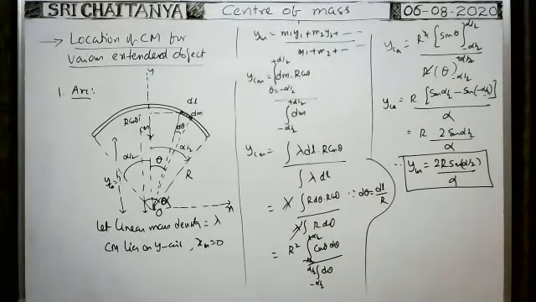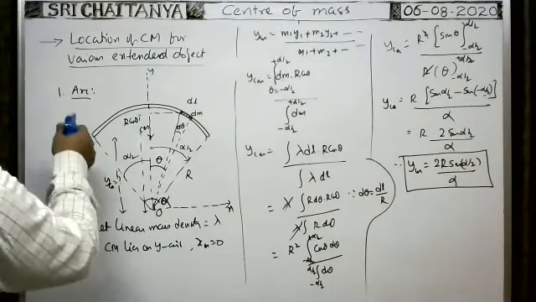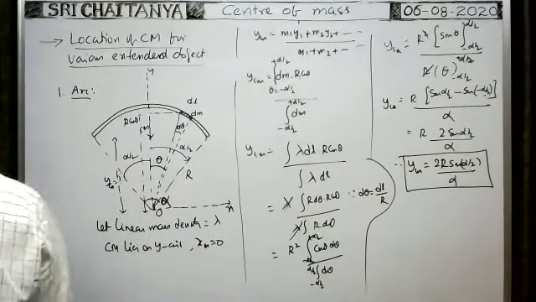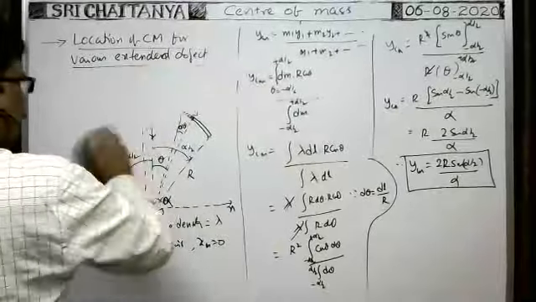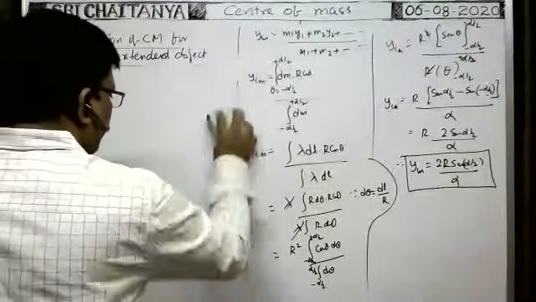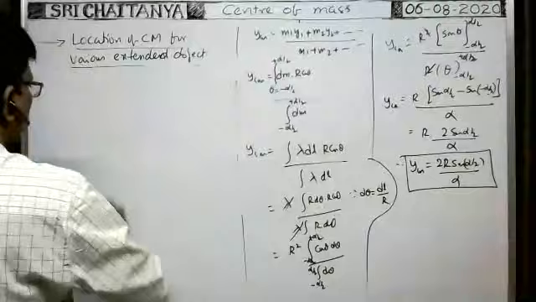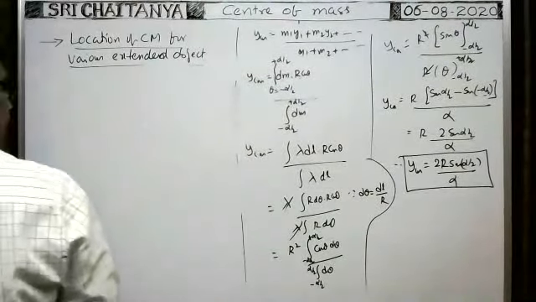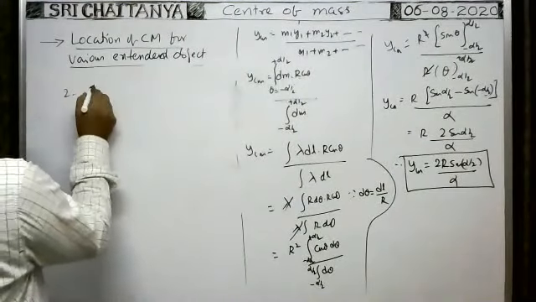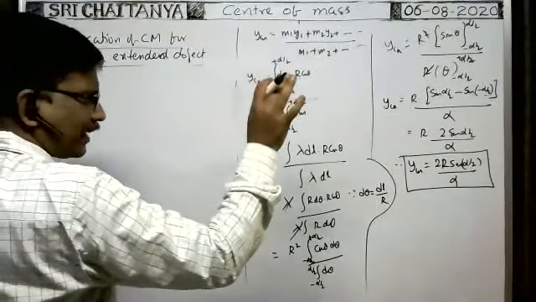Okay, next. Now suppose we are given a semicircular ring. If you are given a semicircular ring, second case, I said a general case.